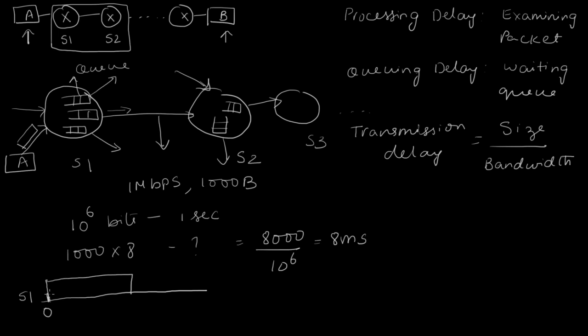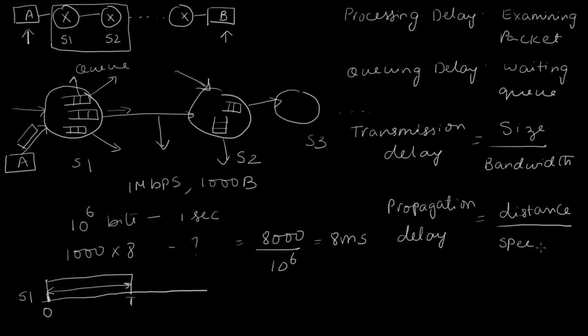And as I said, this transmission takes some time. This time that it takes, for example, in the previous case is 8 milliseconds, but let me just call it T. When you put the first bit on the link, it's not that this bit reaches S2 instantaneously. It takes some time for this bit to go all the way to S2. And the delay that is involved there is called the propagation delay. And this is a function of the distance and the speed of light in that cable.